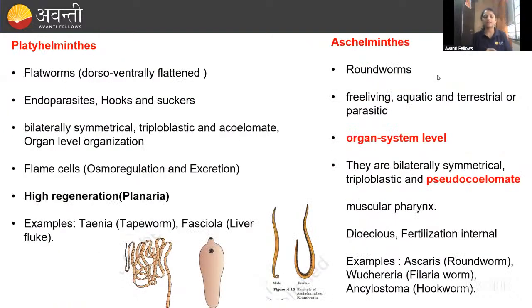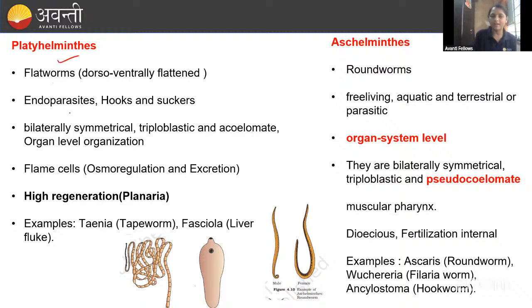You know that Platyhelminthes are flatworms, right? These are dorsiventrally flattened. You know that Platyhelminthes are present in the intestine, right? So that's why we drink albendazole tonics when we are young children. We also eat albendazole tablets, right? This is because of these Platyhelminthes.